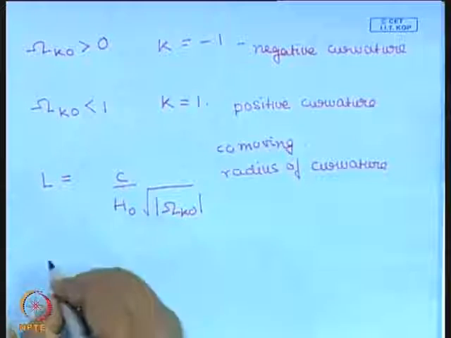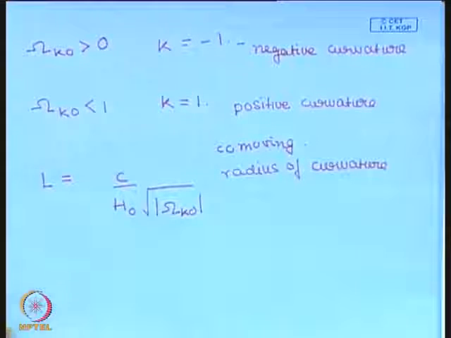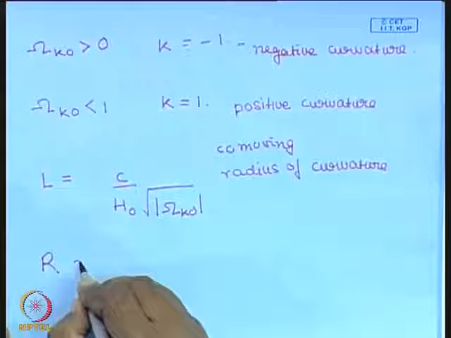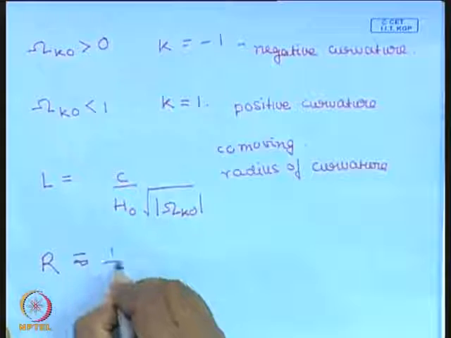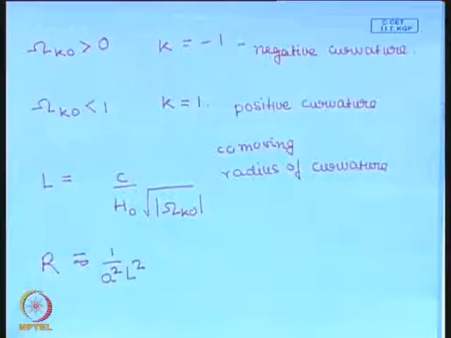So if you want the physical radius of curvature, then it is a into L, and the curvature, which is denoted by r, is actually equal to 1 by a square L squared, the curvature of space, not of space time, of space. Okay, so this is a brief gist of the properties of this space time.